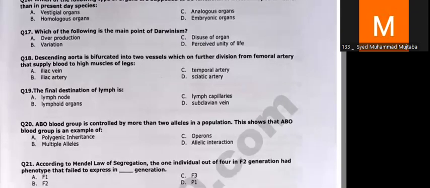Now, in question number 18, they ask which artery the femoral artery originates from. The correct answer is the iliac artery, which supplies blood to the muscles of the leg. Further, the sciatic artery also supplies the muscles of the leg. But over here, the correct answer is B.